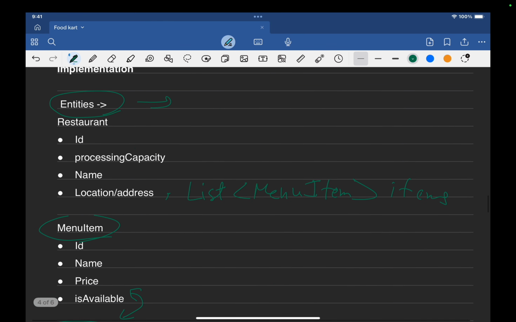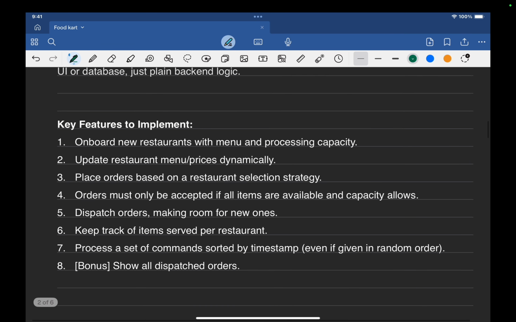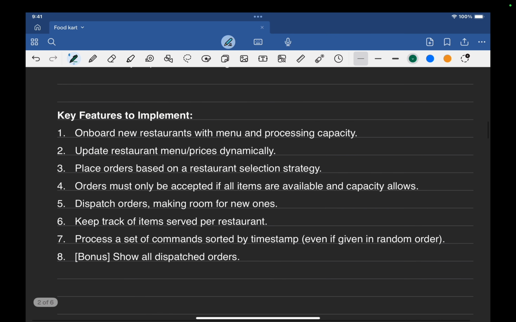But if we see the problem statement, order must be only accepted if all items are available and capacity allows. Here we are not checking based on the price and the location. In this system, we are not dealing with the location. So we need to design a strategy based on this question. I think that is going to be all items are available, and processing capacity is there. So these two things we need to check in a particular restaurant while selecting a restaurant for a particular order.